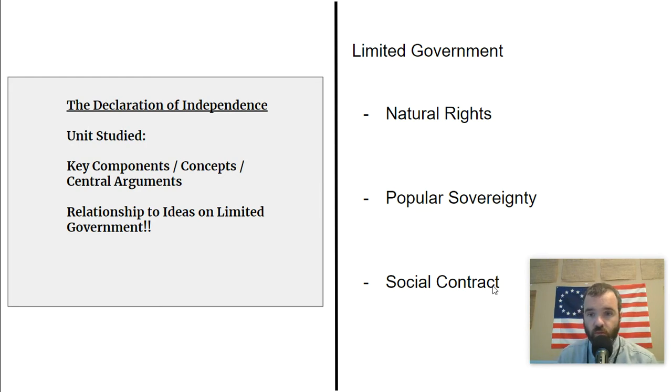And what is that bargain? Really, it's a social contract, which is another philosophical idea that the people themselves give up some of their natural rights in the state of nature, and in return, they get basic protections from the government so that we don't have anarchy. In the Declaration of Independence, Jefferson's arguing that the king has not held up his end of the bargain, is infringing upon rights, and is acting in a way that is opposed to these philosophical beliefs.